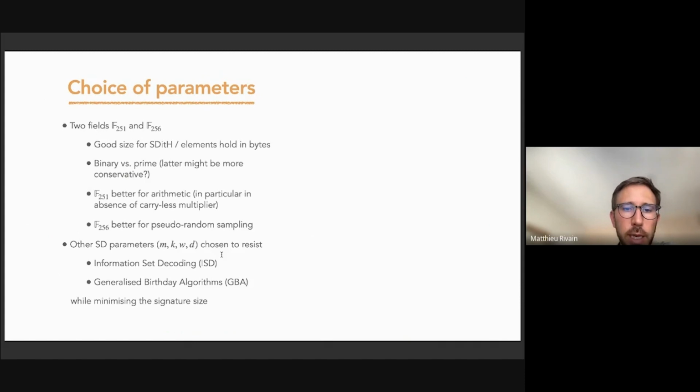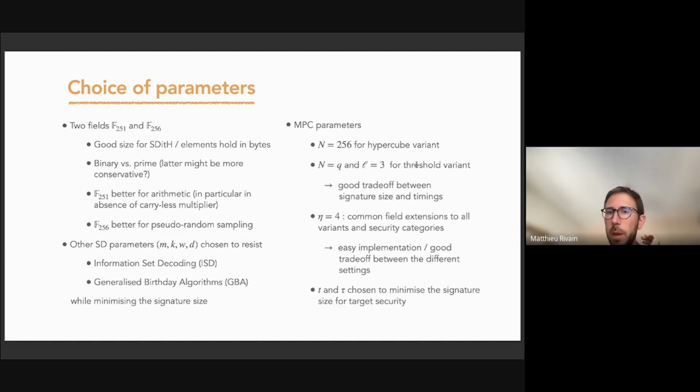For the SD parameters, we kind of exhausted the possible parameters to resist the known attacks, in particular information set decoding and the generalized birthday algorithms. And then for the MPC parameters, we chose N equal to 256 for the Hypercube variant. And we chose N equal to q for Threshold. That's something I didn't mention, but a limitation of the threshold approach is that the number of parties is at most the size of the field. And we use a threshold L equal to 3. So that gives a good trade-off between signature size and timings.